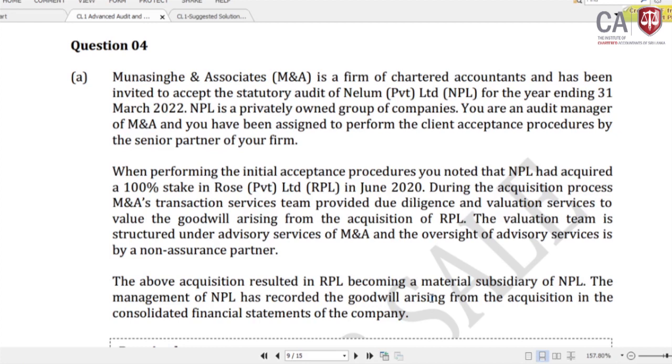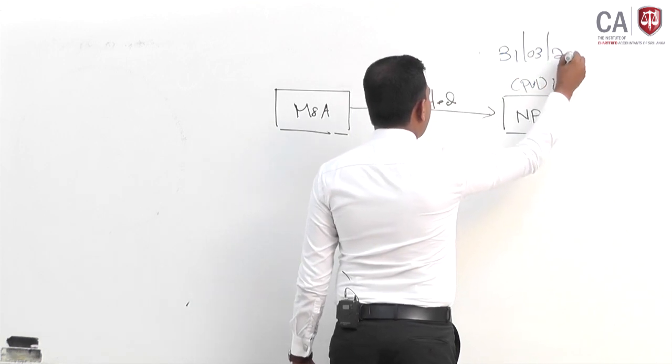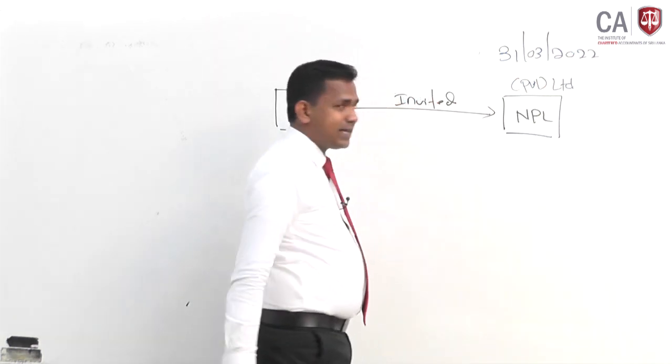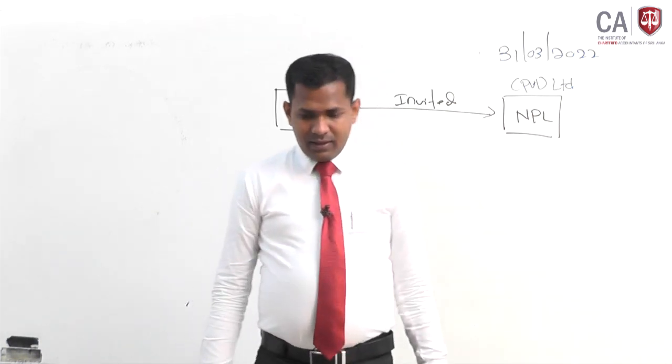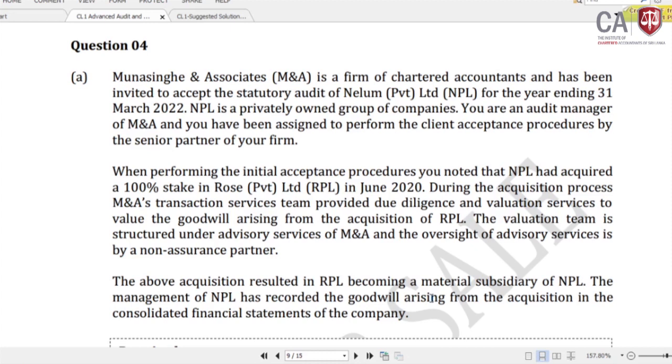For the year ending 31st March 2022, and also the year ending is also important, 31st March 2022, we are going to be appointed as the new auditor. So you are an audit manager of M&A and you have been assigned to perform the client acceptance procedures. Now you are audit manager. So you are in the process of evaluating whether we should accept this particular client or not. So that is your job role at the examination.